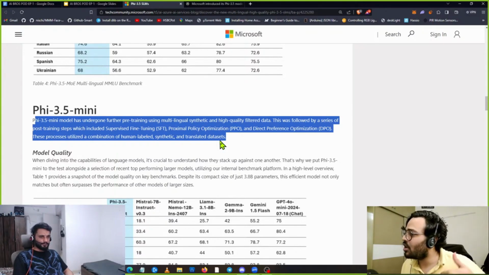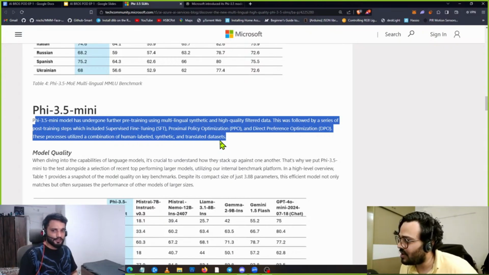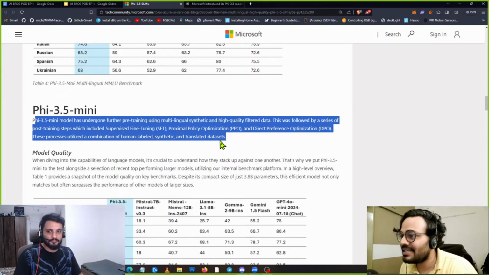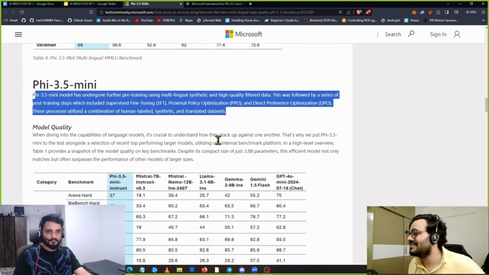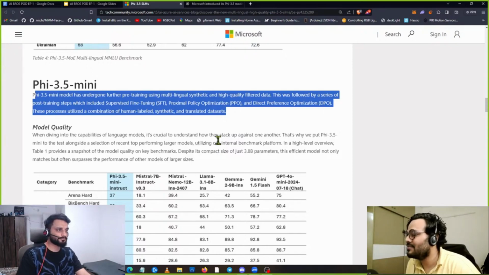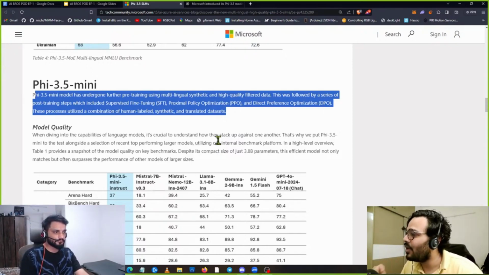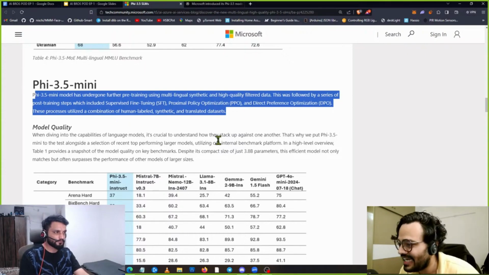तो इससे क्या होता है कि मॉडल को पहले से ही पता होता है कि सही जवाब किस तरह के देने हैं, जिब्रिश जवाब कैसे नहीं देना है. And this process utilizes a combination of human labeled, synthetic and translated data sets. So this is how they are making these models so efficient: high quality data, high quality filtered synthetic data.